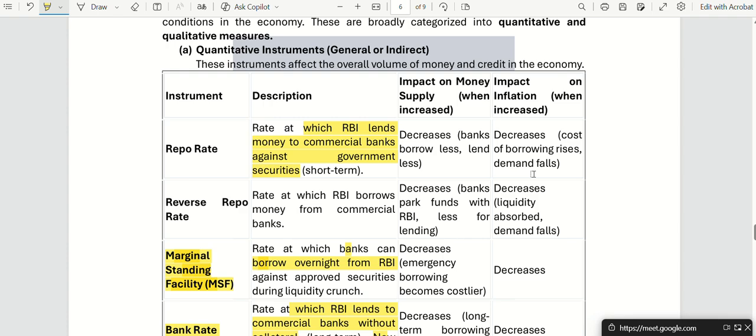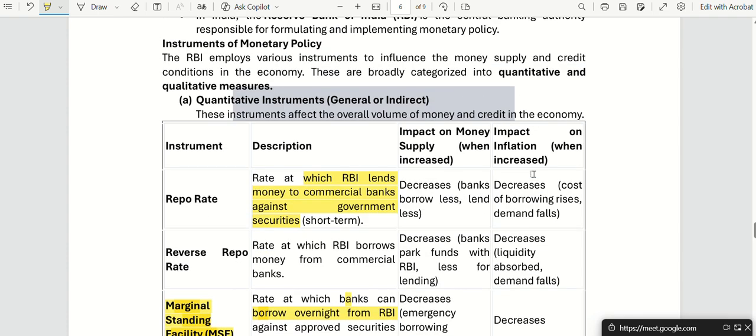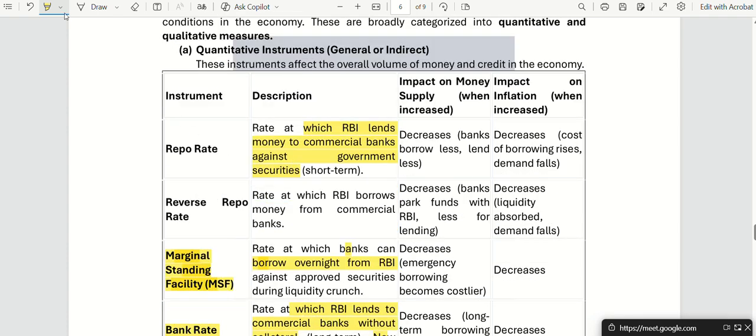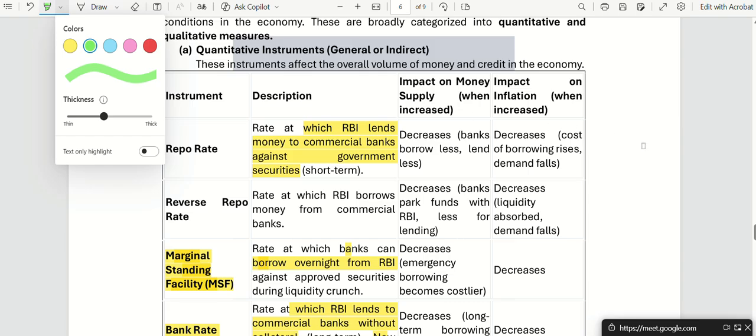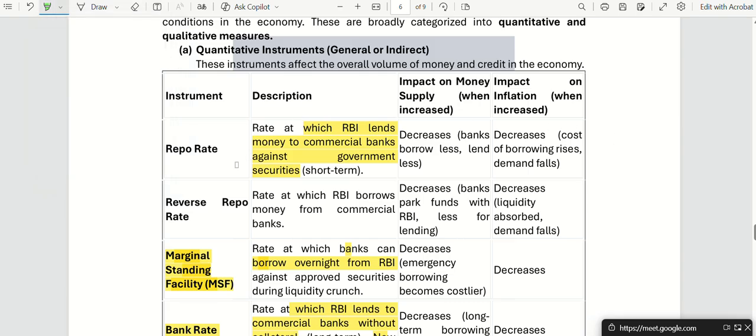Now we'll understand what happens when monetary policy changes, for example, what happens to the money supply in an economy when the repo rate is increased. I have given in the document also the impact on money supply when the repo rate is increased. First of all, when repo rate is increased, the money supply decreases.